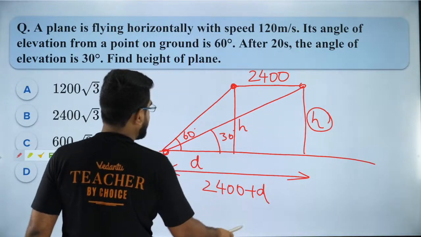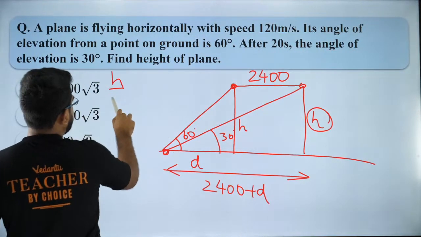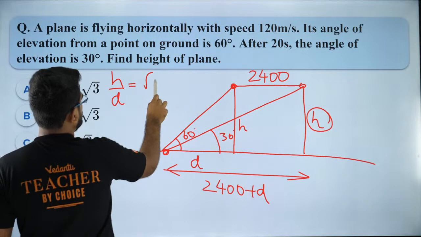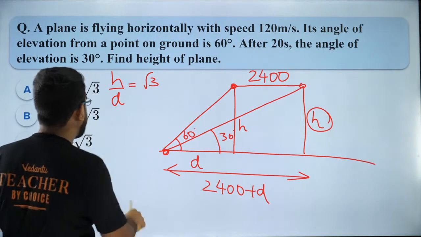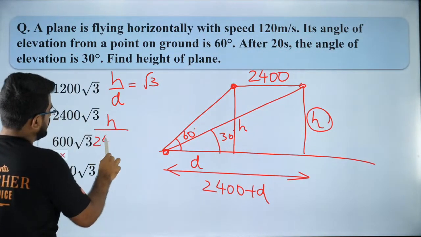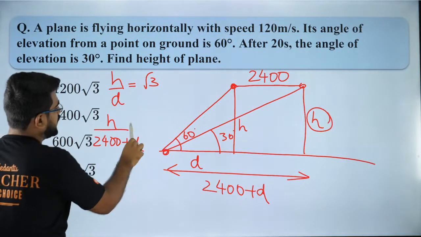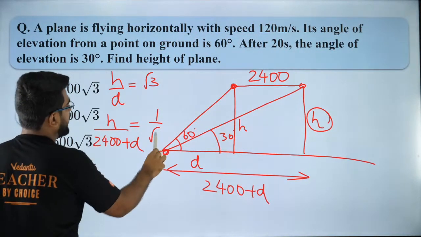Okay, so let us try to do it. What is h by d? h by d is tan 60, which is root 3. And what is h by 2400 plus d? h by 2400 plus d is equal to tan 30, which is 1 by root 3.